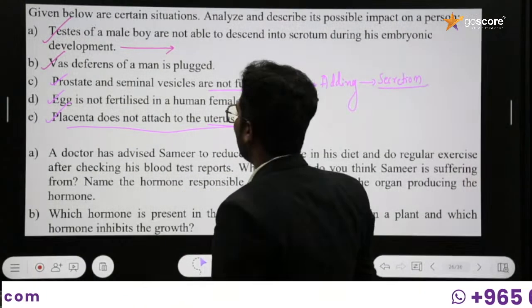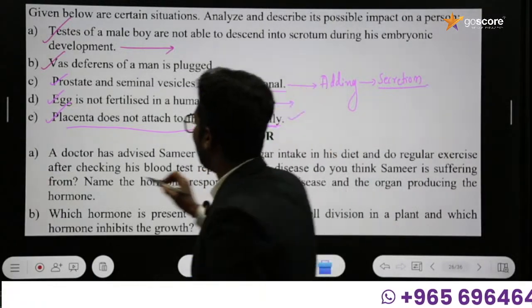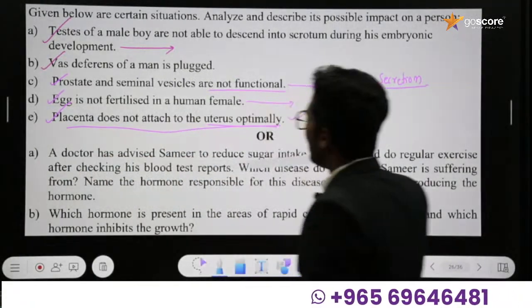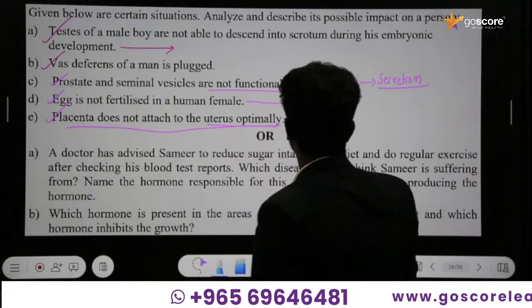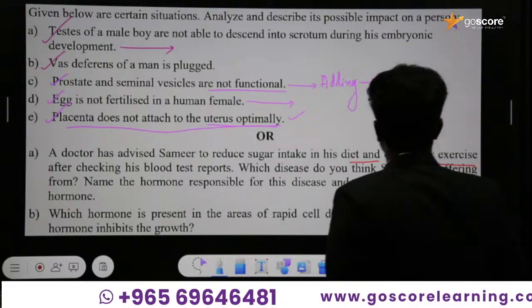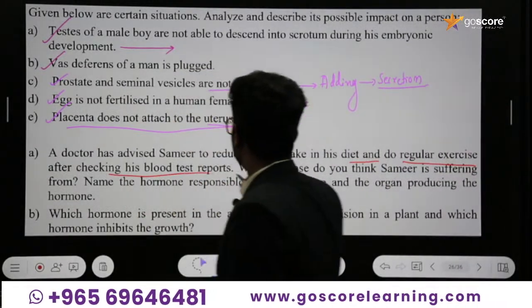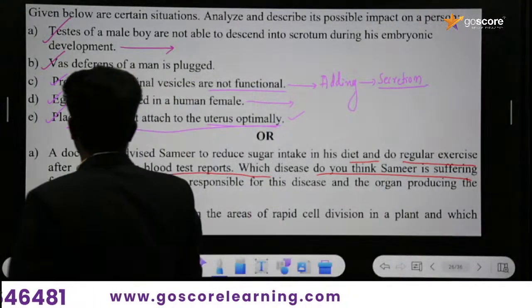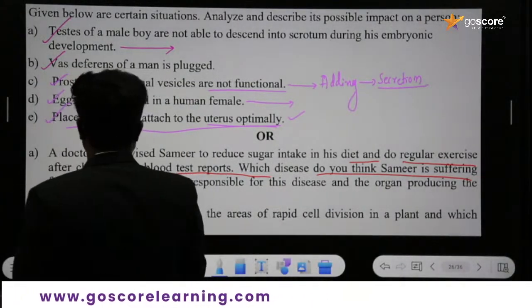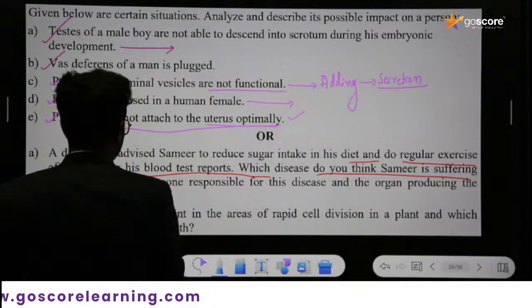Okay, we completed this part, and the next one is: a doctor has advised Samir to reduce sugar intake in his diet and do regular exercise after checking his blood test reports. Which disease do you think Samir is suffering from? The disease Samir is suffering from is diabetes.